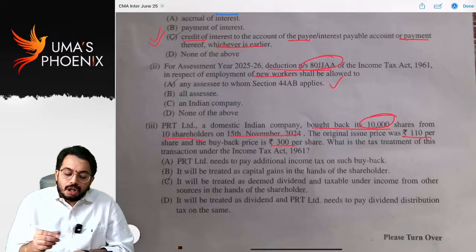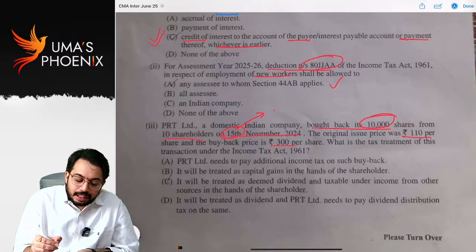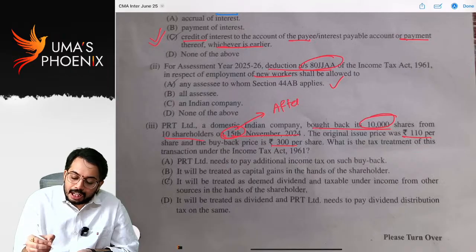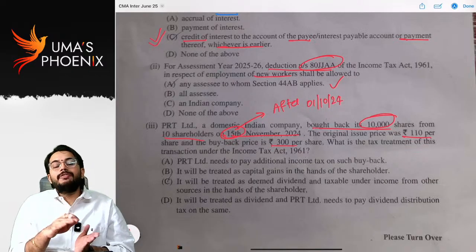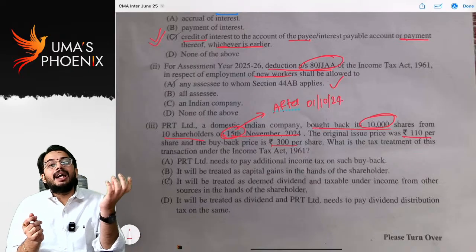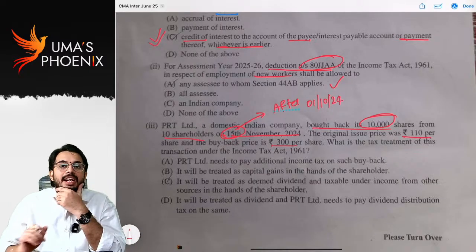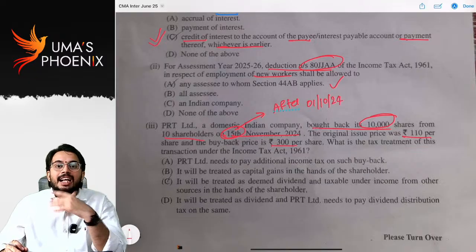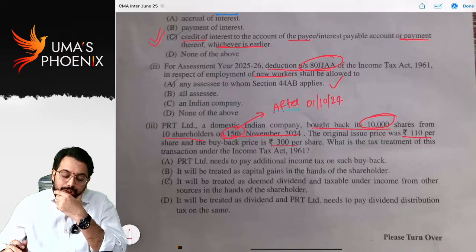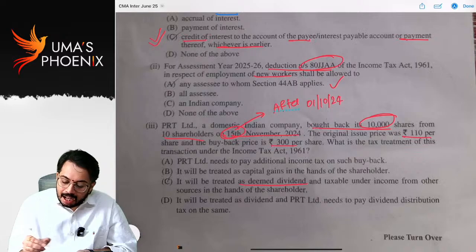Now, the transfer happened on 15th November, which is after 1st October 24. So, if the buyback amount is received after 1st October 24, it will be treated as deemed dividend under section 2(22)(f) and it is taxable under income from other sources. So, this is the answer.